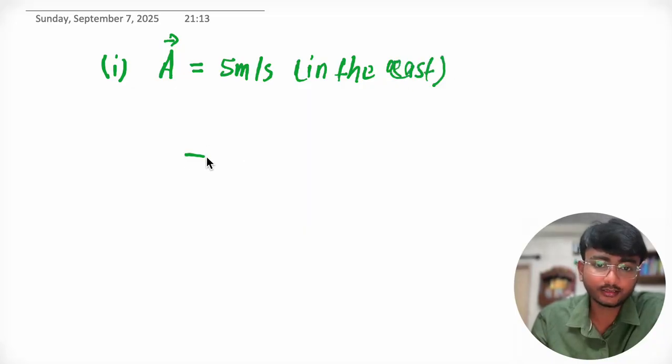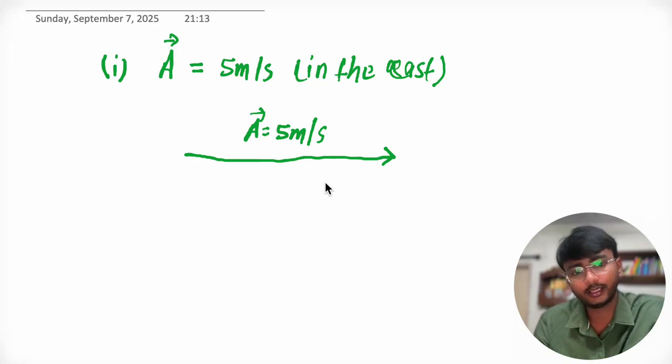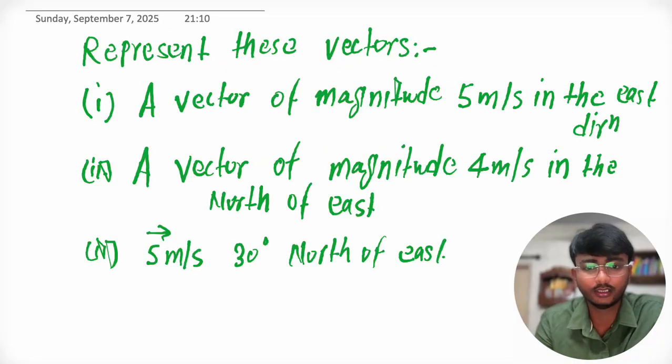So we can simply represent it as a vector 5 meter per second. Right, this is the tail and this is the head. Now the second question is a vector of magnitude 4 meter per second in the north of east.